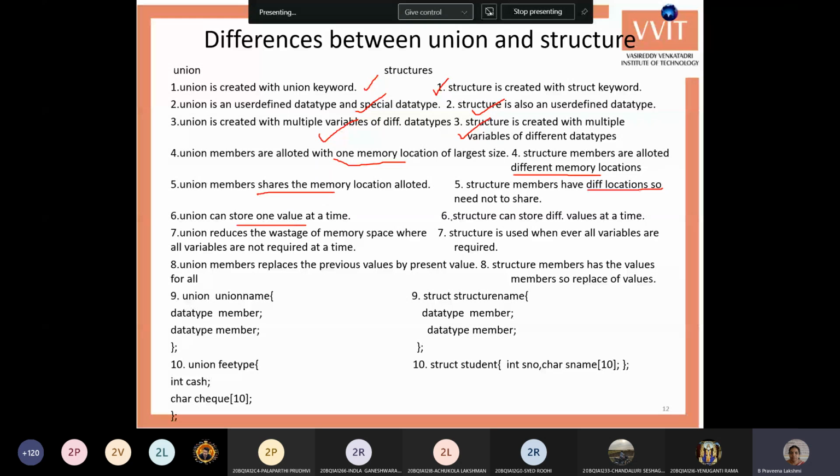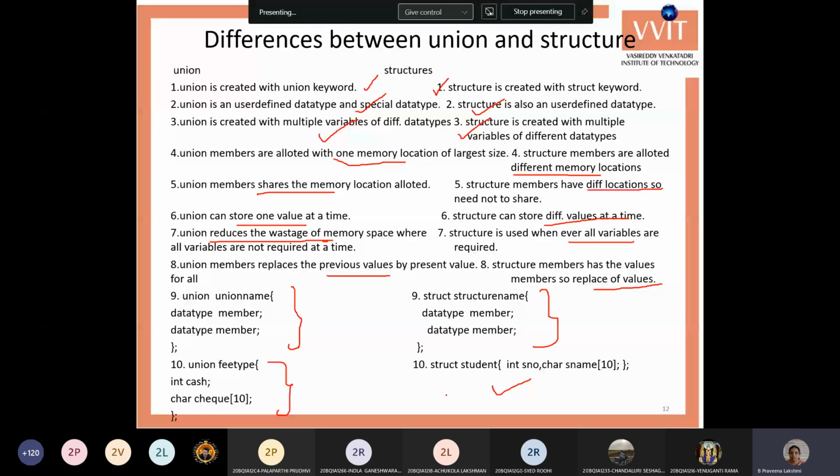Union can store only one value and structure can store multiple values. Union reduces the wastage of memory space. In structure, there is no such feature of reducing wastage of memory space. All variables are used in this. Union replaces the previous value with the present value, structure doesn't replace it. And this is the declaration syntax of the union. This is the syntax of the structure, and an example for the union and an example for the structure.